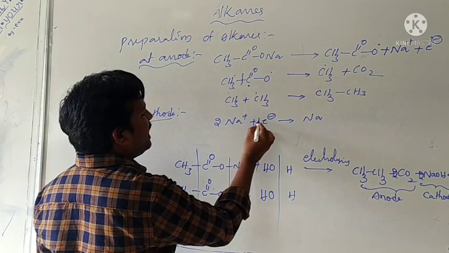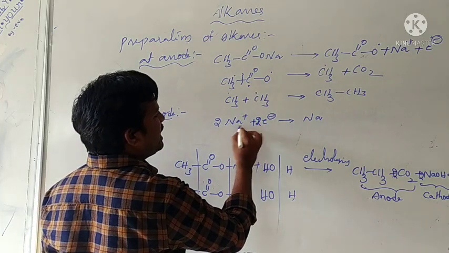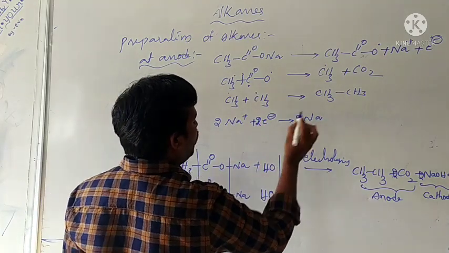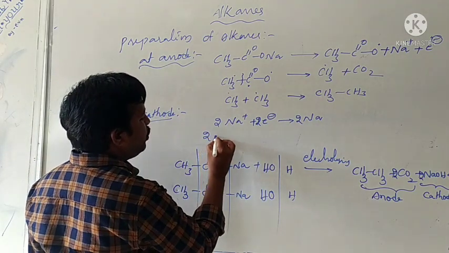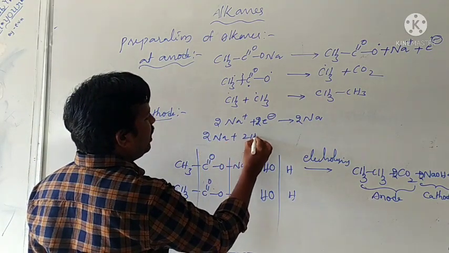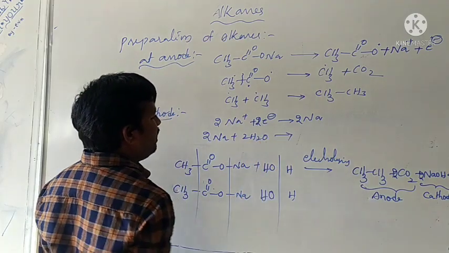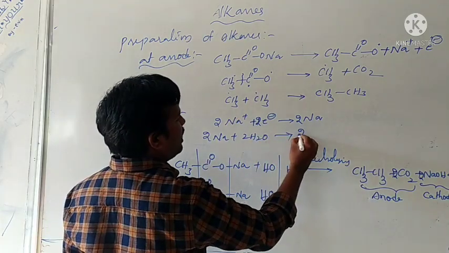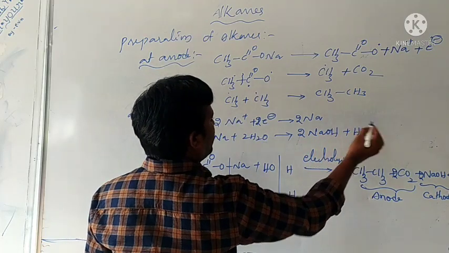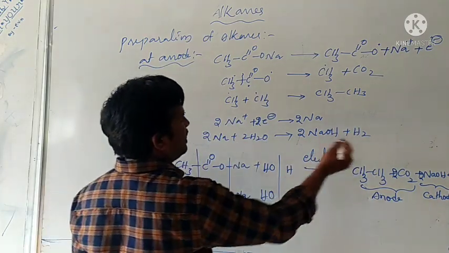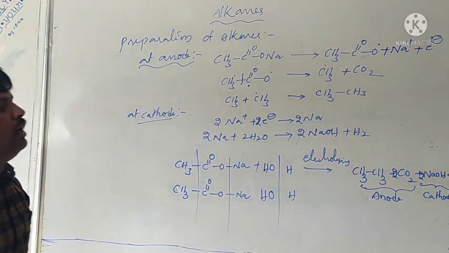Or 2 Na plus attached with two electrons becomes 2 Na. Then 2 Na reacts with two water molecules, forming 2 NaOH plus hydrogen. That is the reaction.